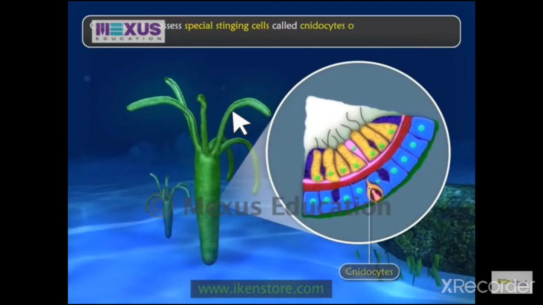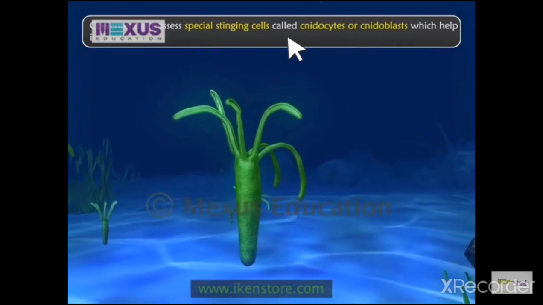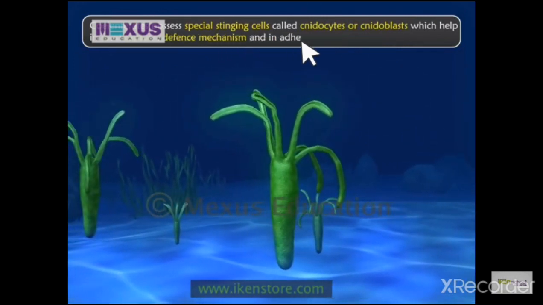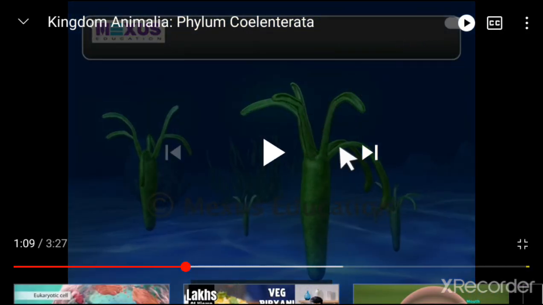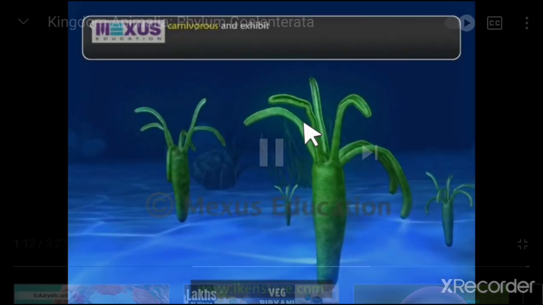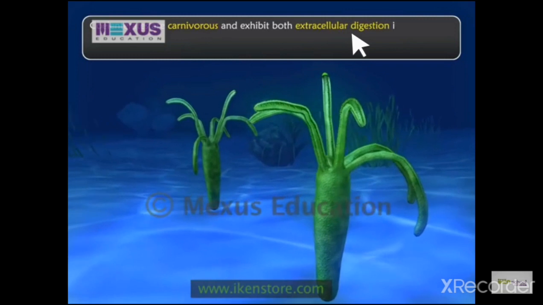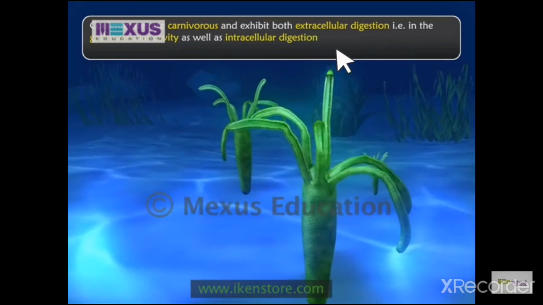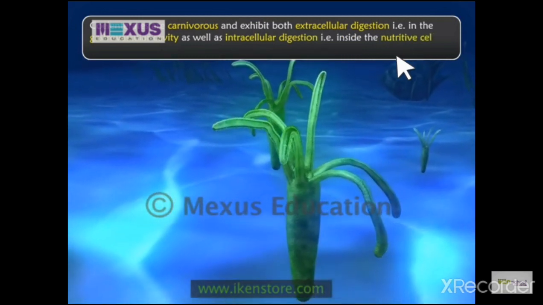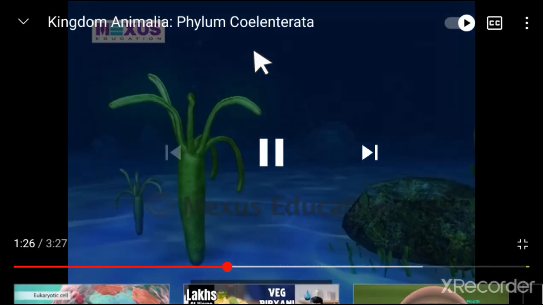Yes, they have special stinging cells called cnidocytes or cnidoblasts, which help in defense and in adhesion in case of sessile coelenterates. Means these tentacles will help in catching the prey also, and if somebody catches them, then also it would be important. It will also help in the attachment. They are carnivorous and they exhibit both extracellular digestion, that is in the cavity, as well as intracellular digestion, that is inside the nutritive cells of the endodermis.